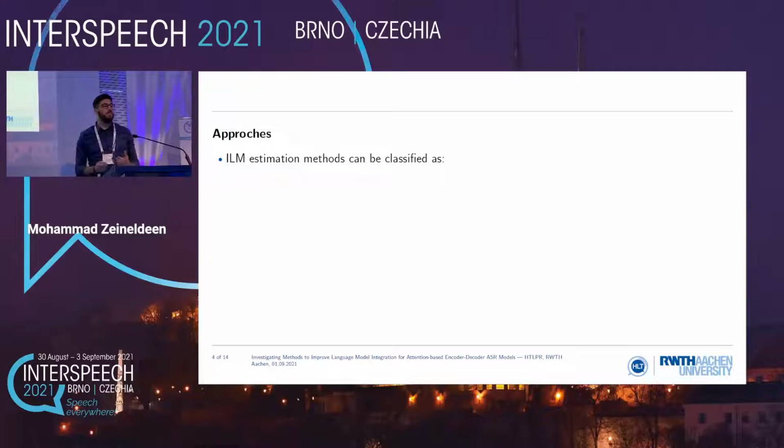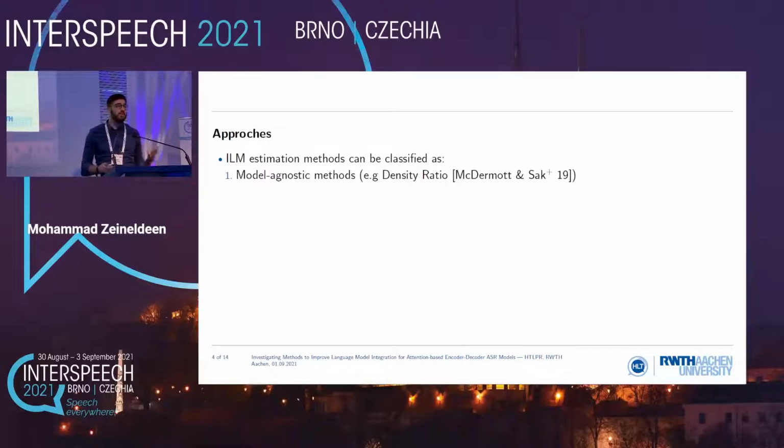We could also classify these internal language model estimation methods as model agnostic methods, so basically estimation methods that are not part of the model itself. An example of this would be the density ratio method. This is a popular method for internal language model approximation and also prior correction, where basically we train the language model externally only on the transcription data and then use this as an internal language model approximation.